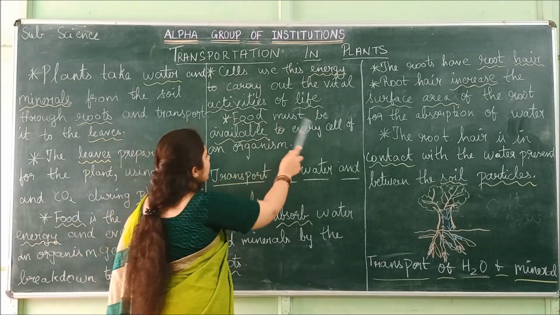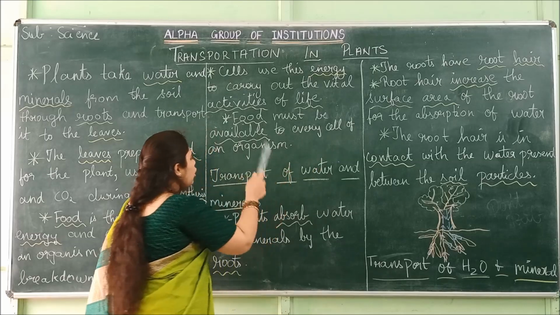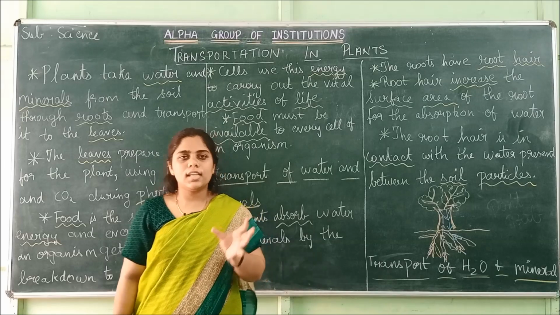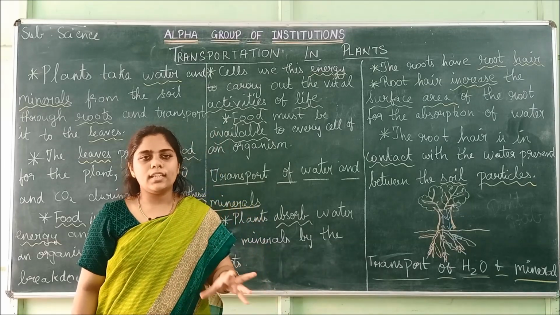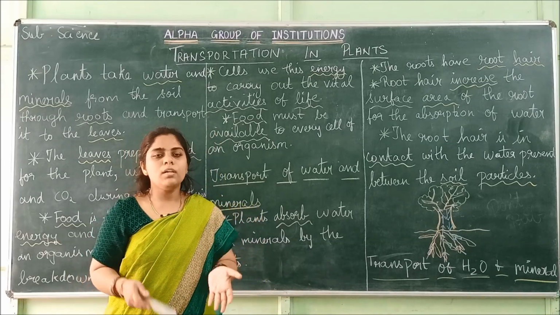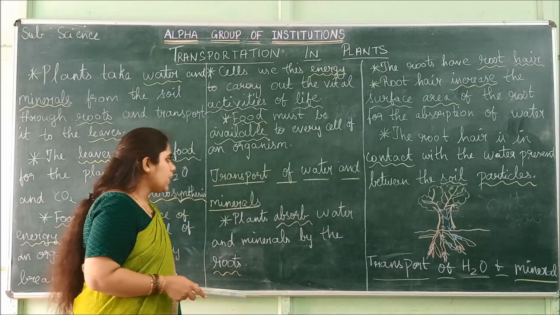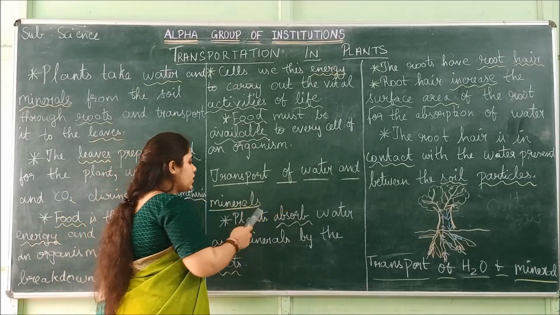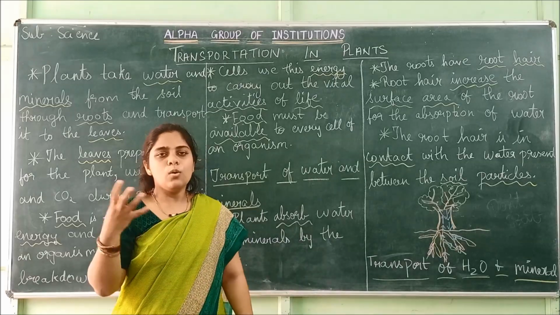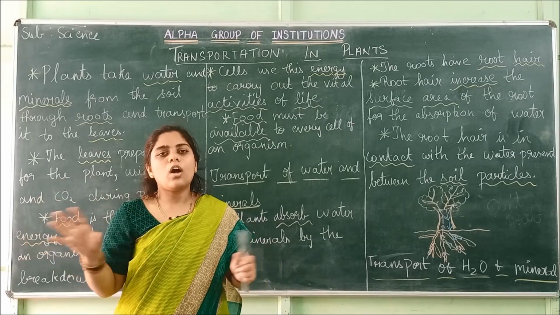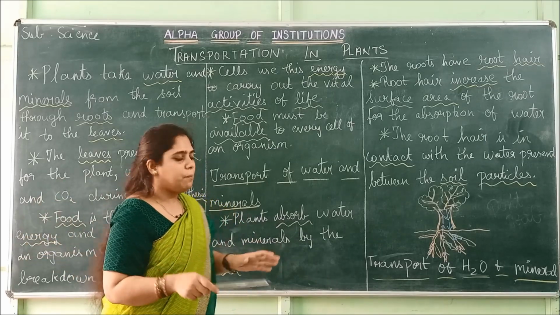And food must be available to every cell of an organism. All the cells need the required energy; then only they can function properly. Next, transport of water and minerals. How are the water and minerals transported throughout all the parts of the plant?